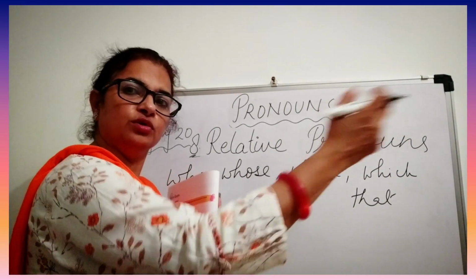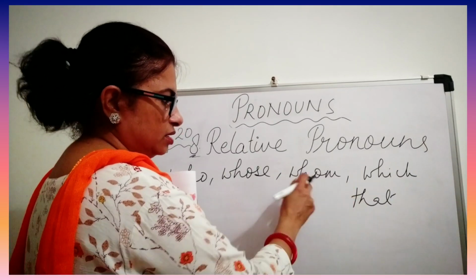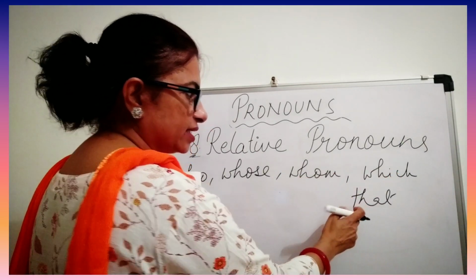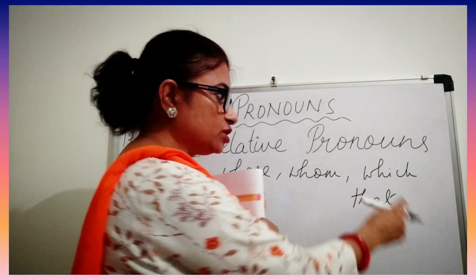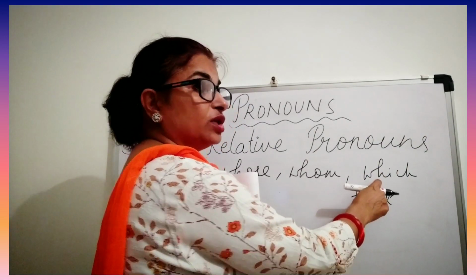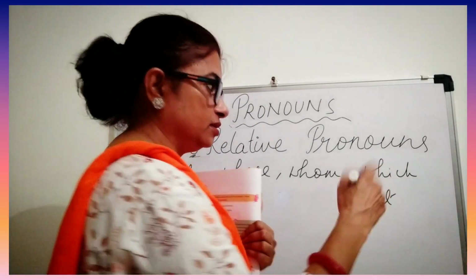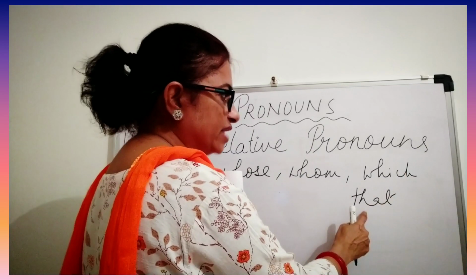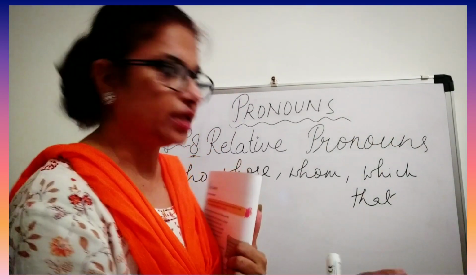Whom, to whom the pencil was given. So whom. Which and that. Now which we only use for non-living things. Which is only used for non-living, like which pen I gave you yesterday. So which pen. Now that, you can use for both living and non-living things.